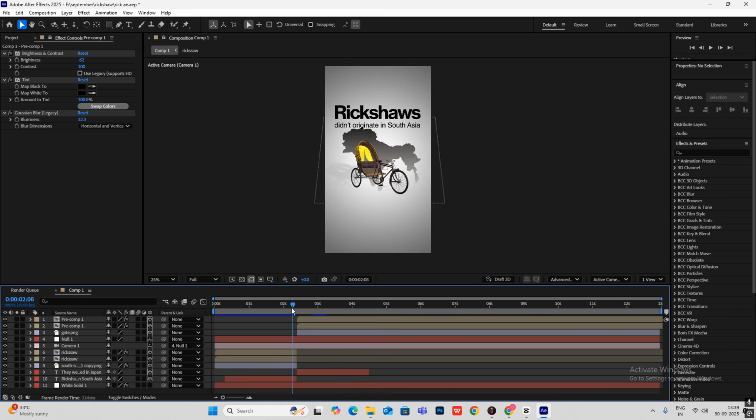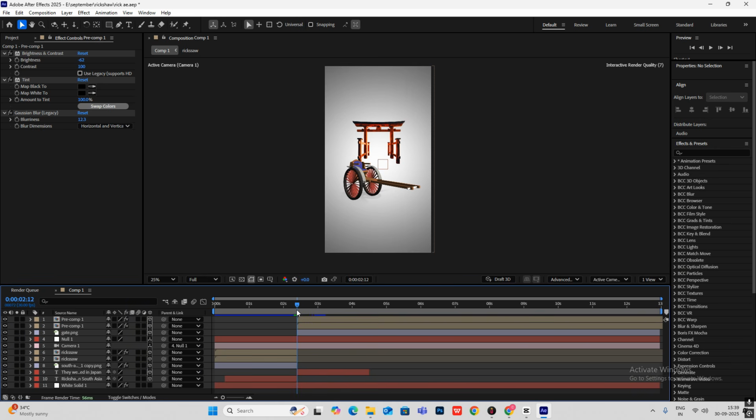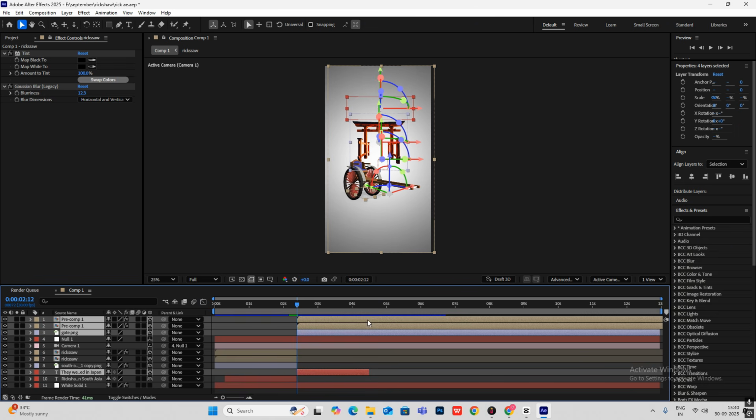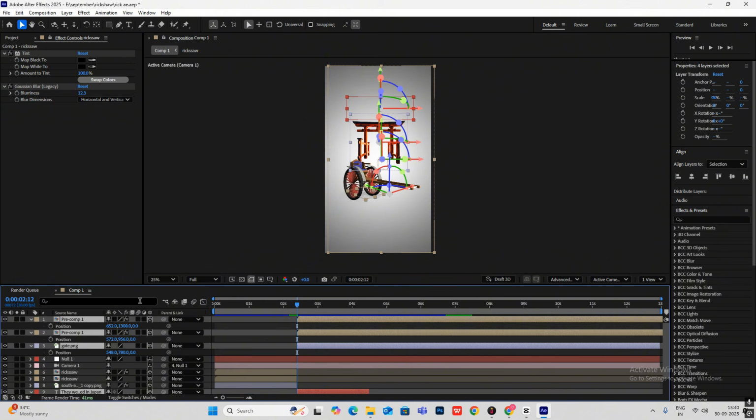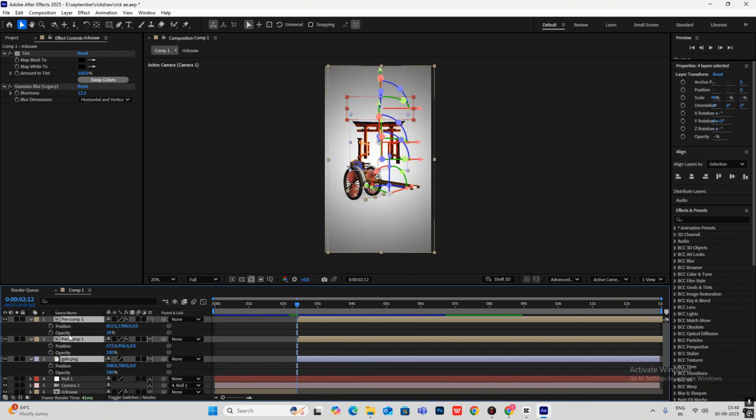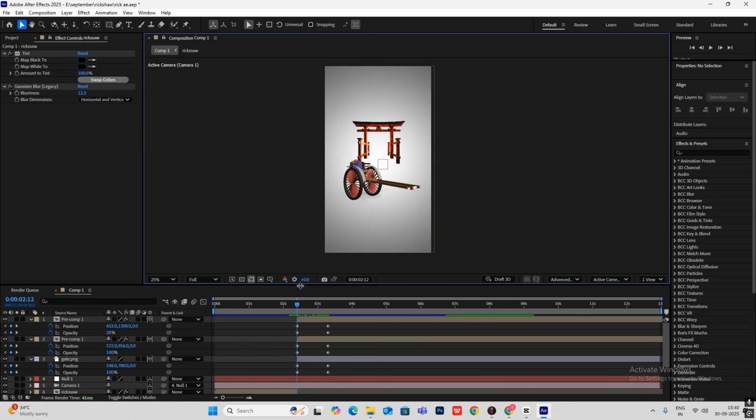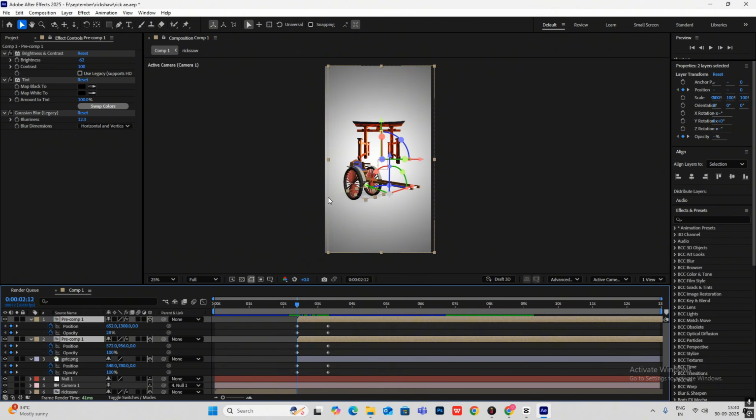Now for the transition, what we are going to do is basically select all the objects from the second scene, hit P for position and hold shift and hit T for opacity. Now click both of these properties, go ahead around 1 second and again click both of these properties, go to the first frame. Now I'm going to select first our this 3D object and in the Z axis I'm going to bring it forward.